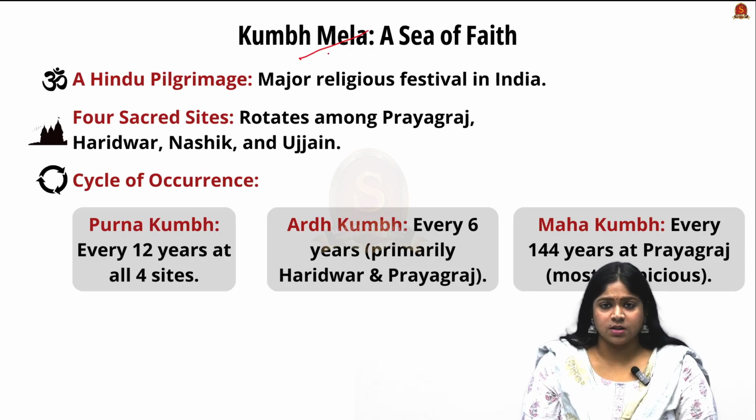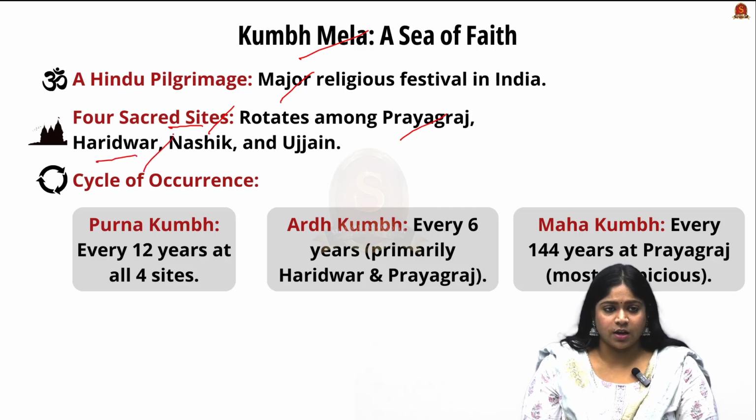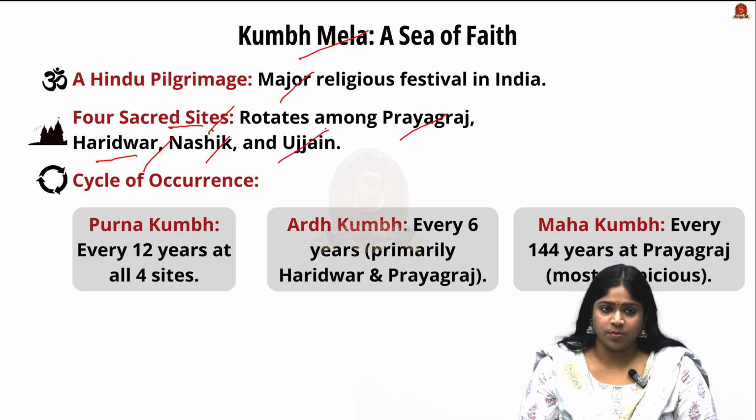Maha Kumbh Mela, a sea of faith, is one of the most significant festivals, the world's largest Hindu pilgrimage and one of the major festivals of India. This festival is conducted in 4 sacred sites. It rotates among Prayagraj in Allahabad, which is in Uttar Pradesh, then Haridwar, which is in Uttarakhand, then Nashik, which is in Maharashtra, and Ujjain, which is in Madhya Pradesh. So the Maha Kumbh Mela happens in these 4 sacred sites.